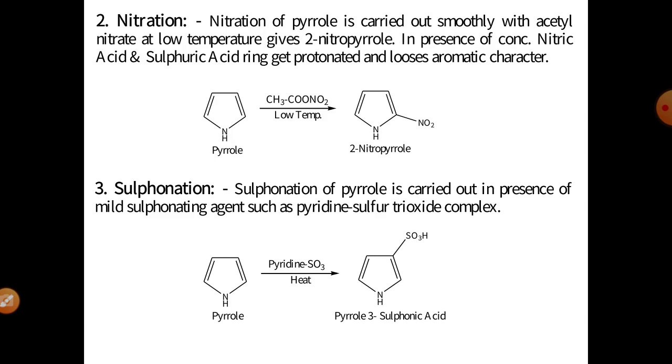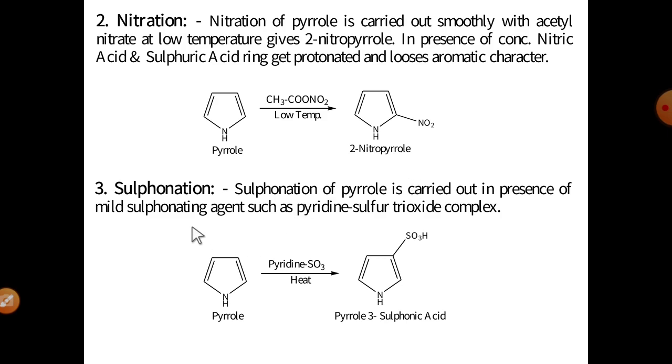To avoid this, the nitration of pyrrole is carried out in the presence of a mild nitrating agent, acetyl nitrate. In the presence of acetyl nitrate at low temperature, the nitro group is substituted at the second position, meaning the product of this reaction is 2-nitropyrrole. So the nitration of pyrrole is carried out with the mild nitrating agent acetyl nitrate at low temperature, and it gives the 2-nitropyrrole molecule.